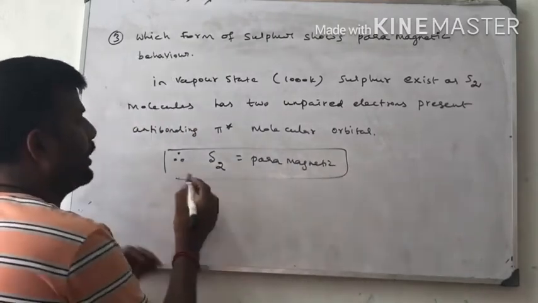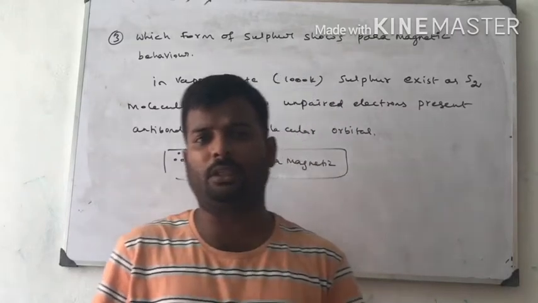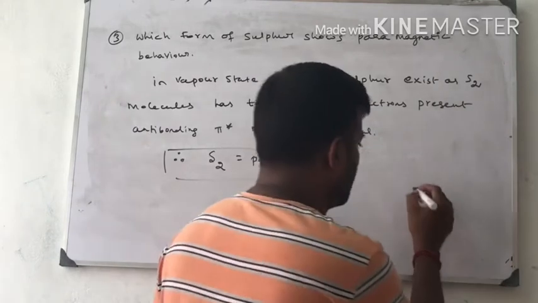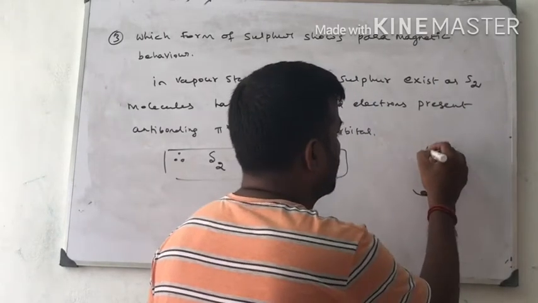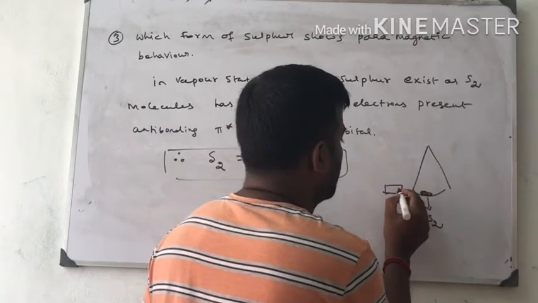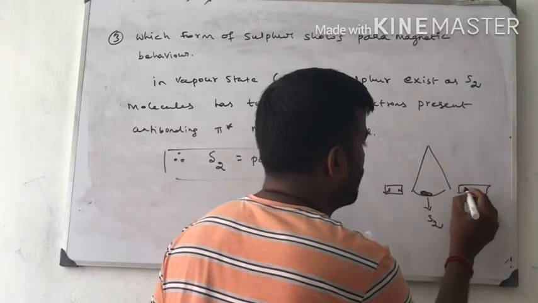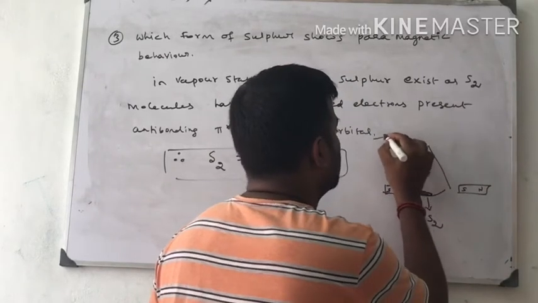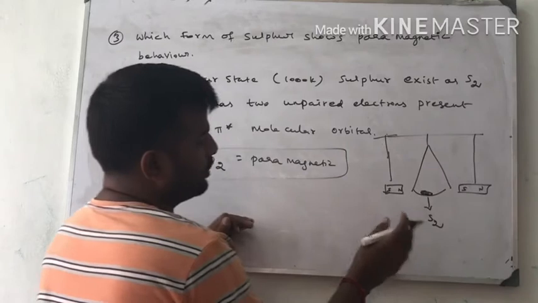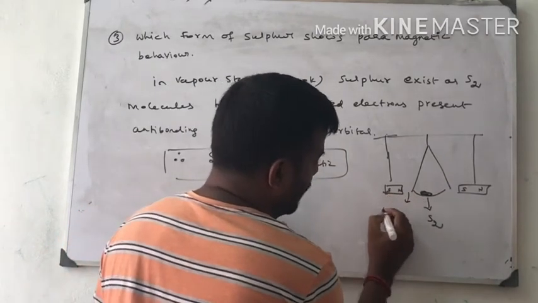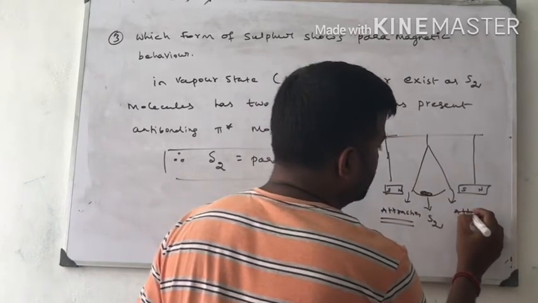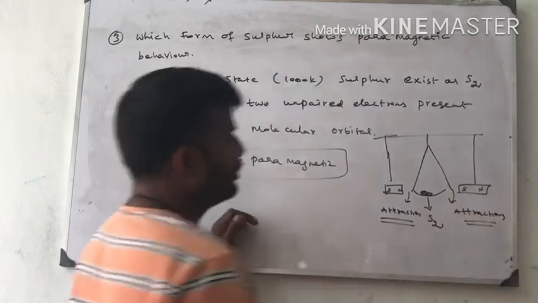What do you mean by paramagnetism? A paramagnetic compound attracts the north and south poles of a magnet towards itself. Suppose here I have my compound S2. Here the north pole and south pole of two permanent magnets. So what happened? The attraction takes place. Attraction. Here also attraction.